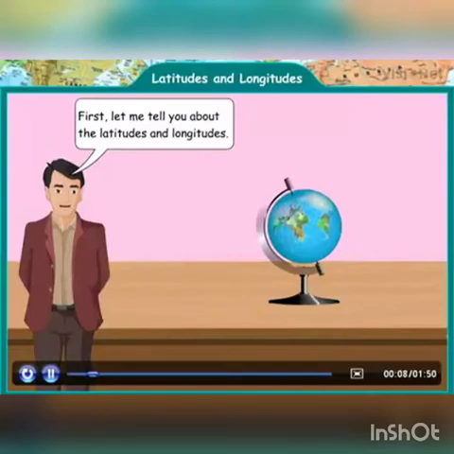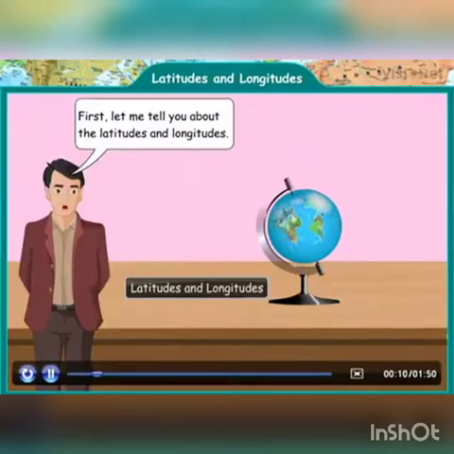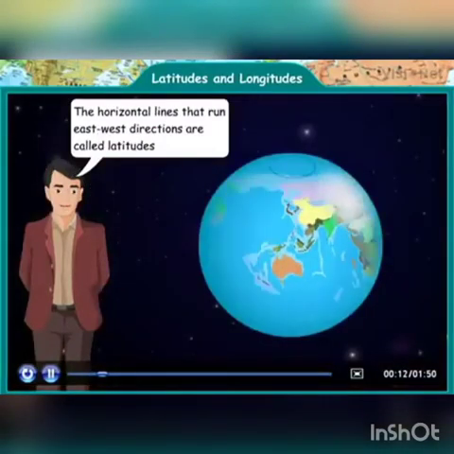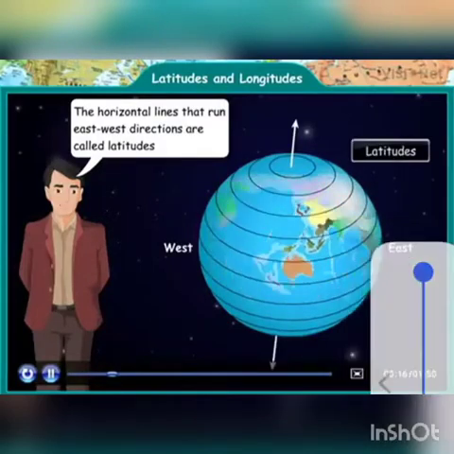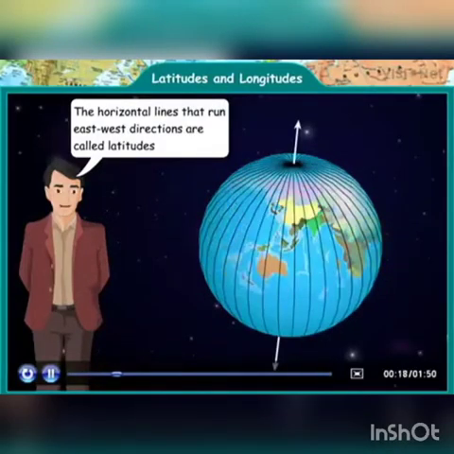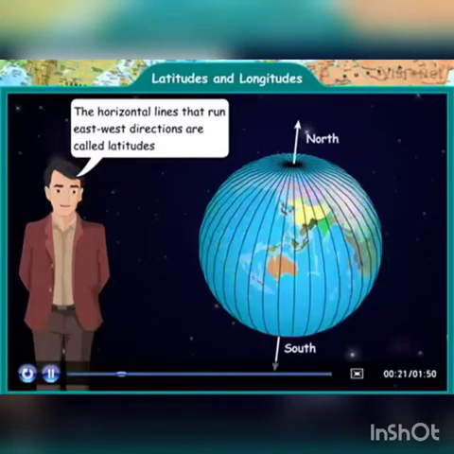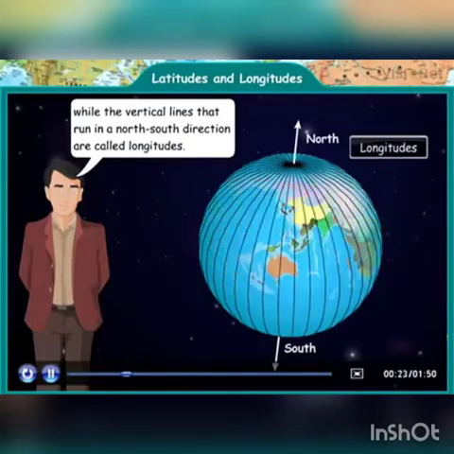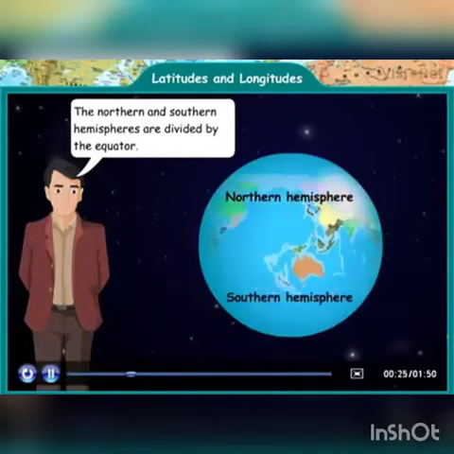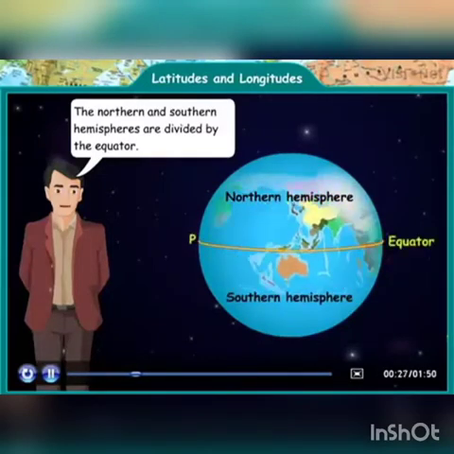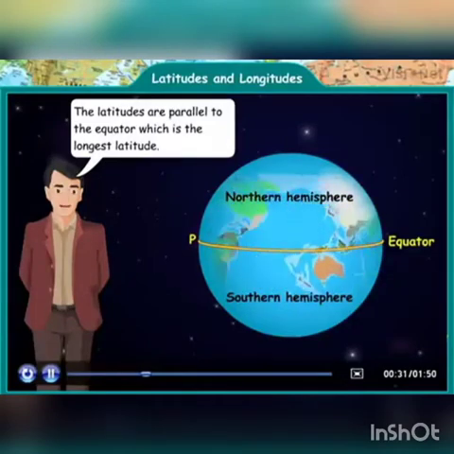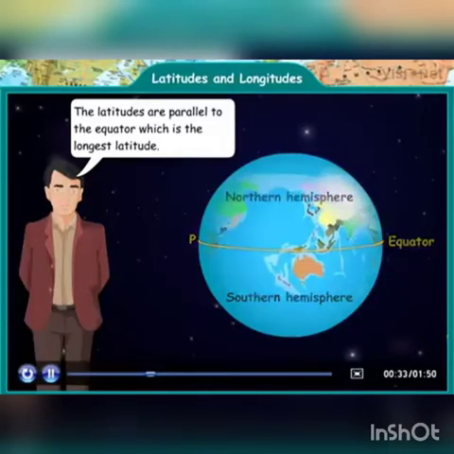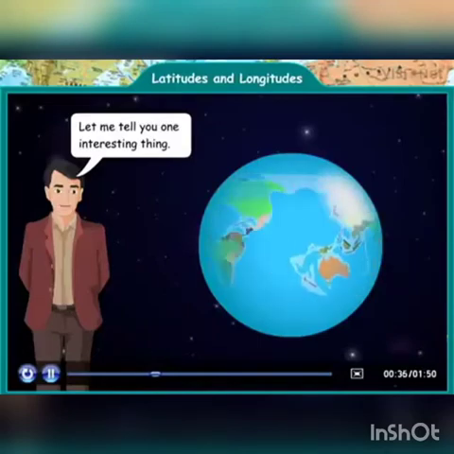First, let me tell you about the latitudes and longitudes. The horizontal lines that run in east-west directions are called latitudes, while the vertical lines that run in the north-south direction are called longitudes. The northern and southern hemispheres are divided by the equator. The latitudes are parallel to the equator, which is the longest latitude.